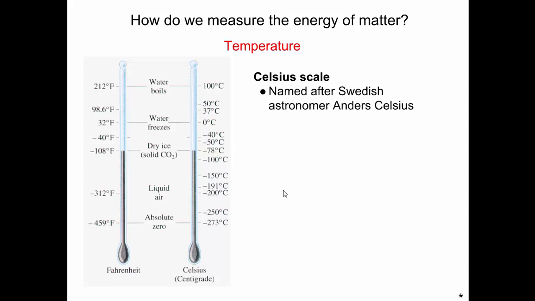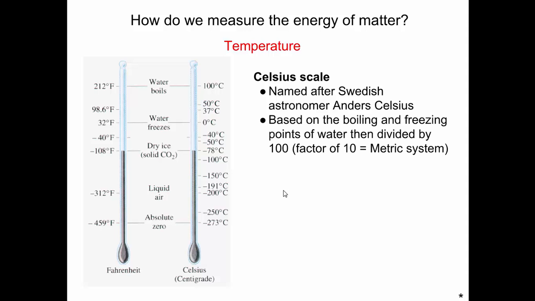The Celsius scale was named after the Swedish astronomer Anders Celsius. It's commonly used around the world, but we use the Fahrenheit scale. But in science, we'll be using the Celsius scale. It's based on the boiling and freezing points of water, and then it's divided by 100. So again, we have that factor of 10, just like in the metric system, which is why we use it in science, because it's easier to work with.